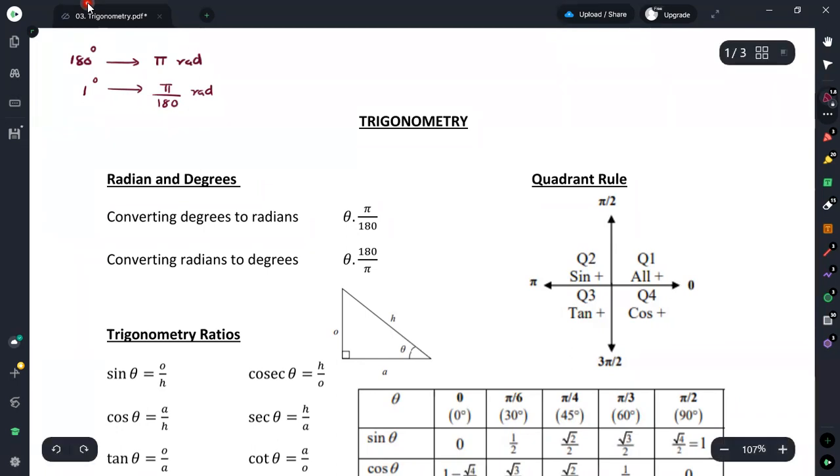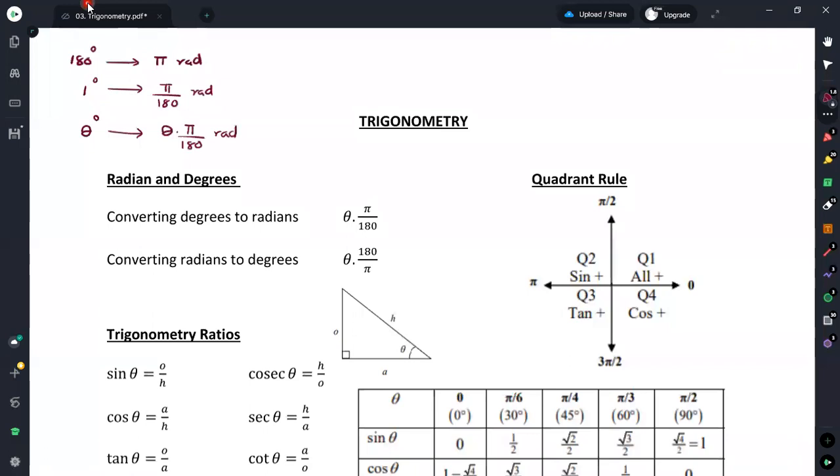Therefore, suppose you have an angle theta given in degrees, and you need to convert it into radians. We can simply multiply this quantity by theta. It is because we know that 1 degree is equal to π over 180 radians. Therefore, theta times π over 180 radians will be equal to the angle of theta degrees.